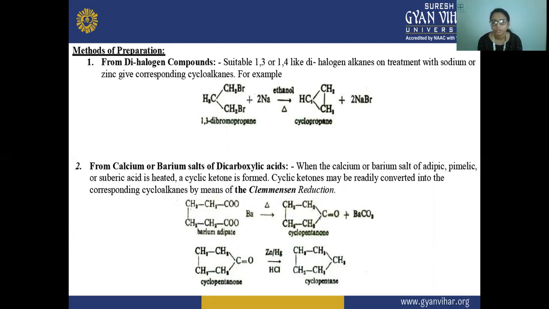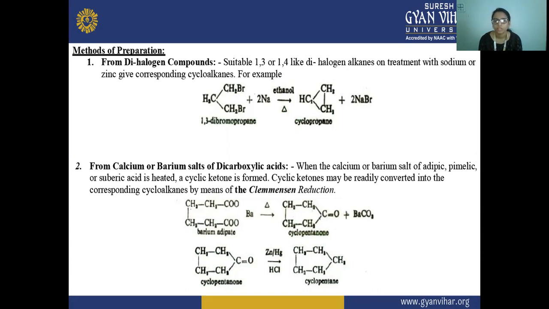Suitable 1,3 or 1,4 dihalogen alkanes on treatment with sodium or zinc give the corresponding cycloalkane. For example, CH2Br, CH2, CH2Br. Here two Br are present, which is why this compound is a dihalogen.